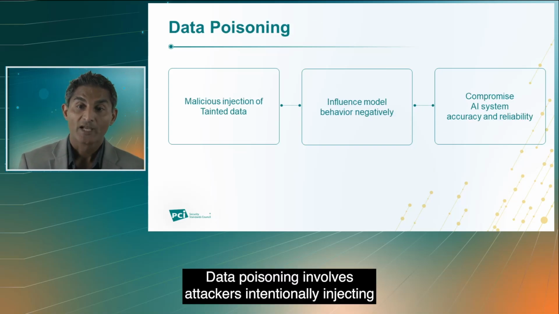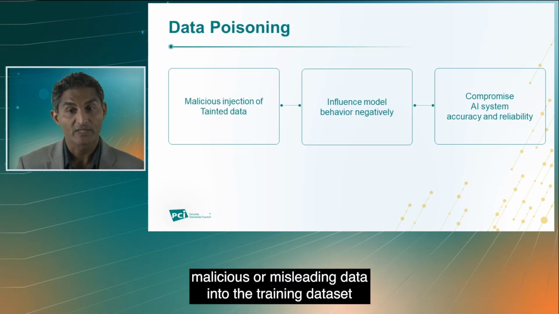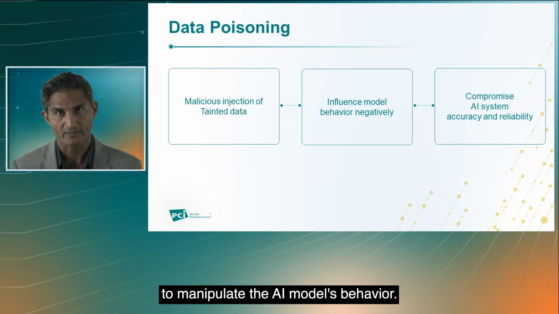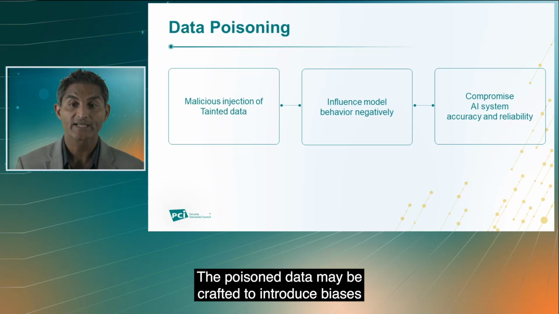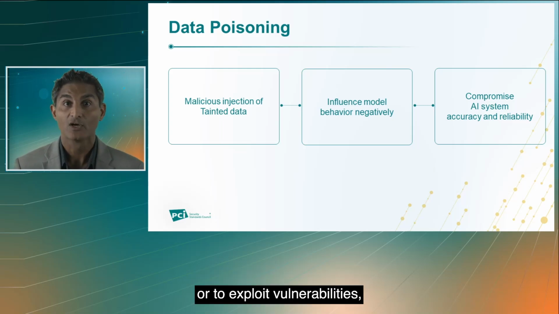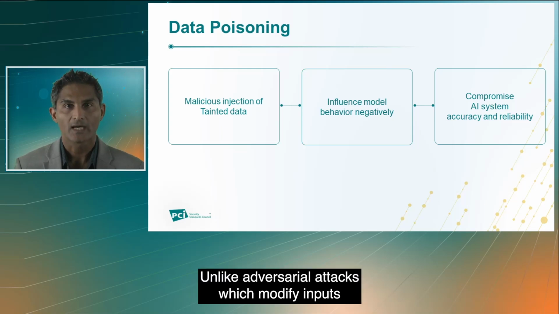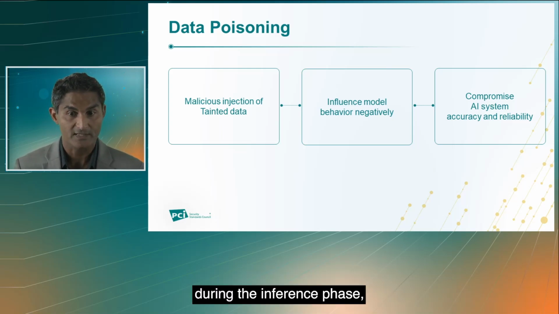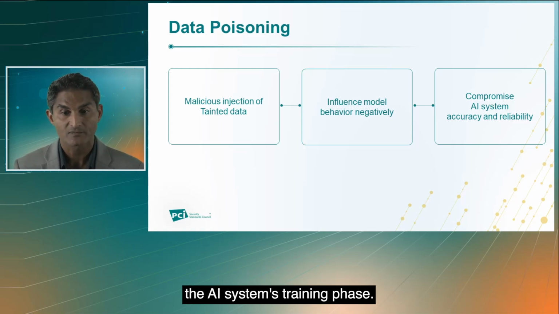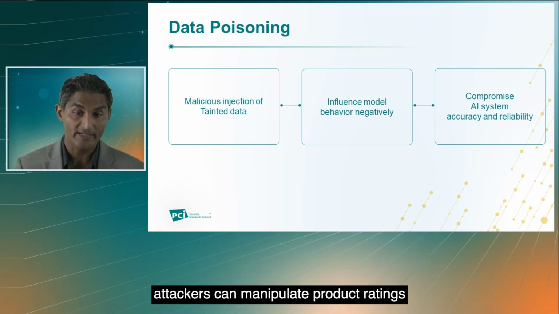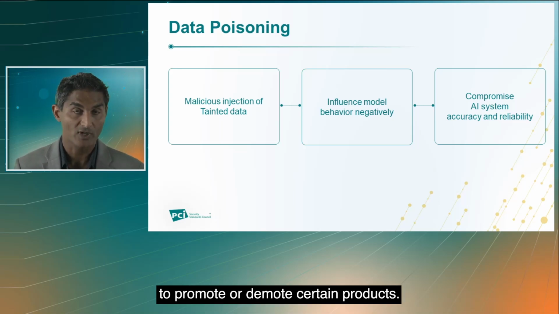Data poisoning involves attackers intentionally injecting malicious or misleading data into the training data set to manipulate the AI model's behavior. The poisoned data may be crafted to introduce biases or to exploit vulnerabilities, leading to skewed model outcomes. Unlike adversarial attacks, which modify inputs during the inference phase, data poisoning attacks target the AI system's training phase. Utilizing a data poisoning attack, attackers can manipulate product ratings to promote or demote certain products.